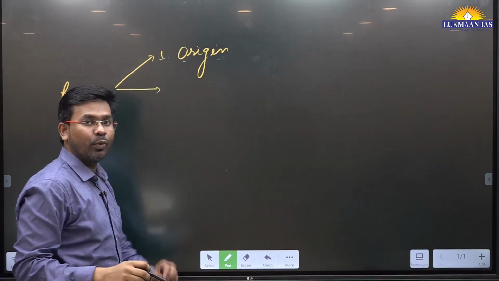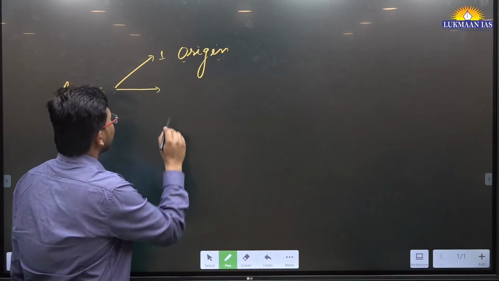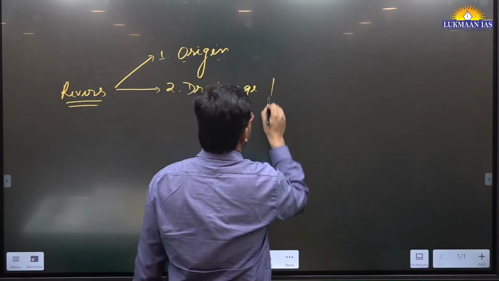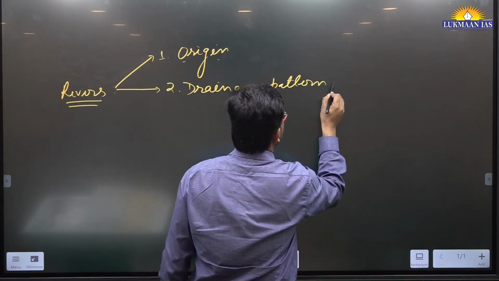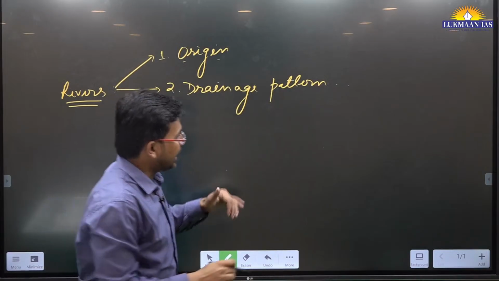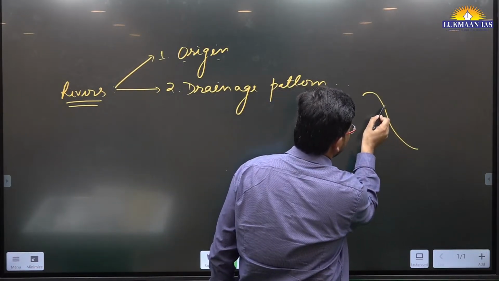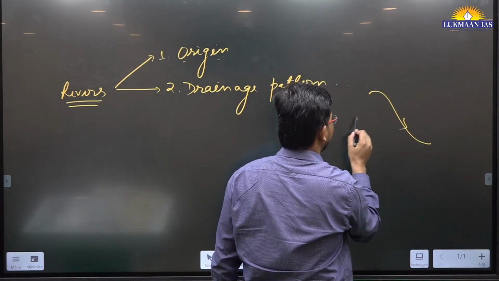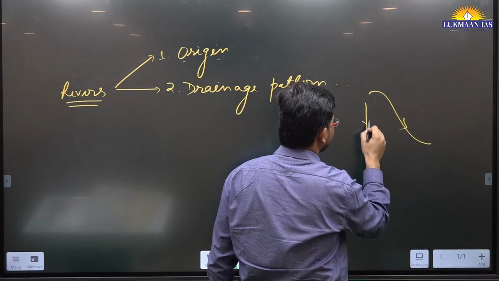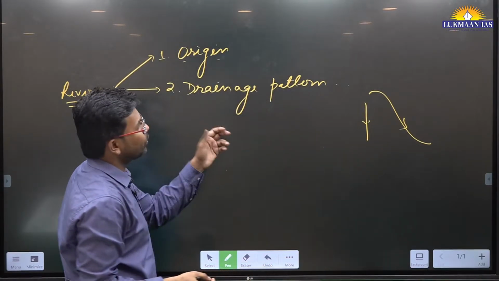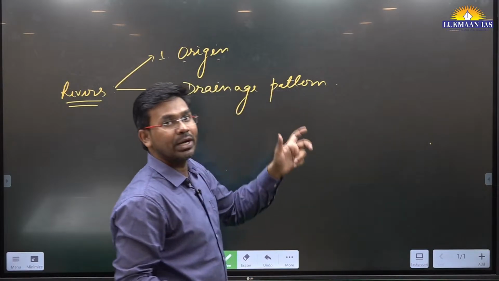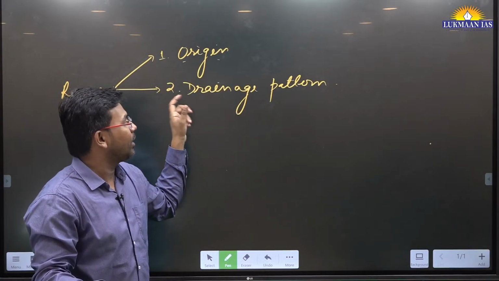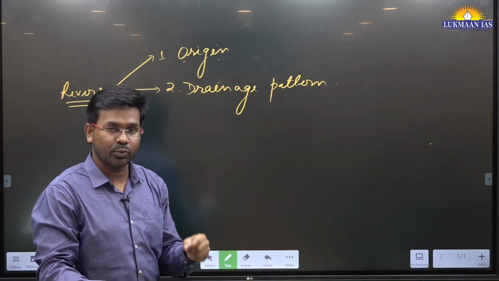Second point is where the river is finally draining, or through which state it is draining. So you need to understand about the drainage pattern of a river, means through which states and in which direction it is draining. So a river may be going in this direction, and this will be the drainage pattern. Another river may be flowing in a straight path, maybe. So you need to understand the drainage pattern. The drainage pattern will give you the information from where it is originating, which course it is following, and where it is finally draining its water, okay.